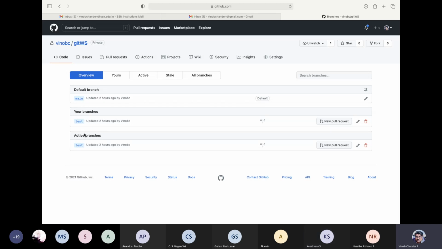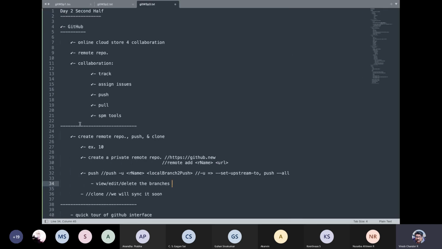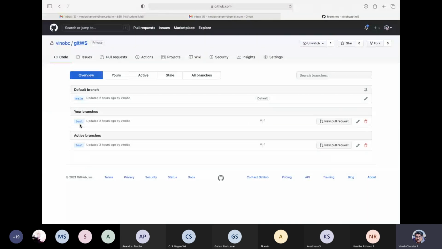Okay, thank you. So your branches are here. It says test, and somehow it appeared two times, because of the keychain thing, I guess. But essentially, if you do a push all, you get the branches as well. You can also work with the branches here. You can do a pull request here. We'll talk about pull requests. You can edit, and you can delete the branch. But since this particular branch doesn't have any change, it is essentially a copy, so let us remove this.